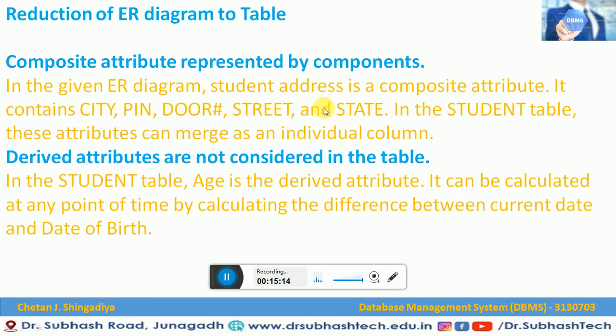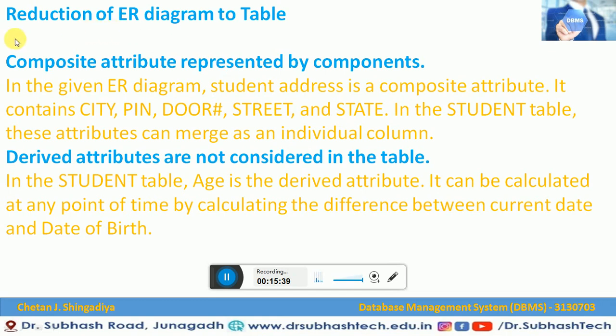Let me explain once again the composite attribute. The student address is a composite attribute. Why? Because it contains city, pin, door, street and state. These are the five attributes. But in this student table, these attributes can be merged. That means we can merge those columns and form an individual column. We can make one column.